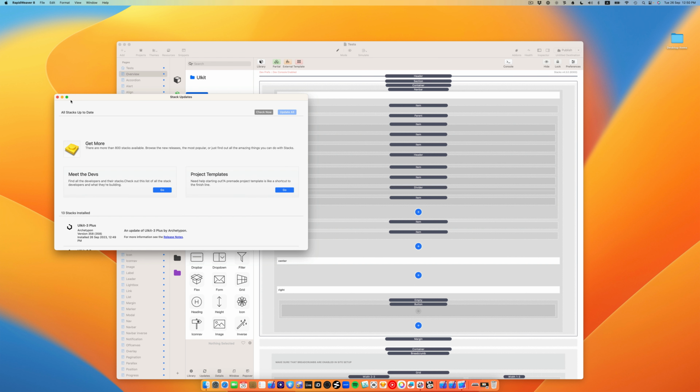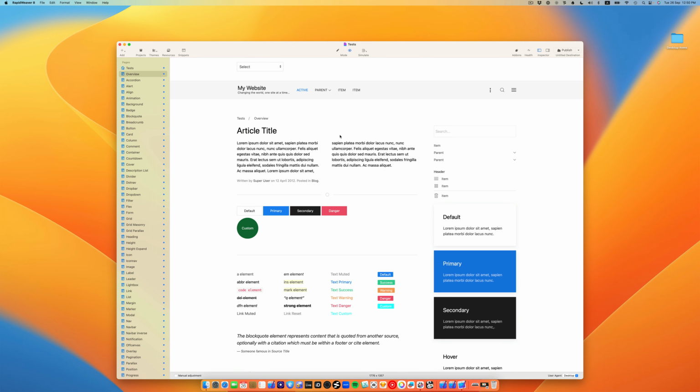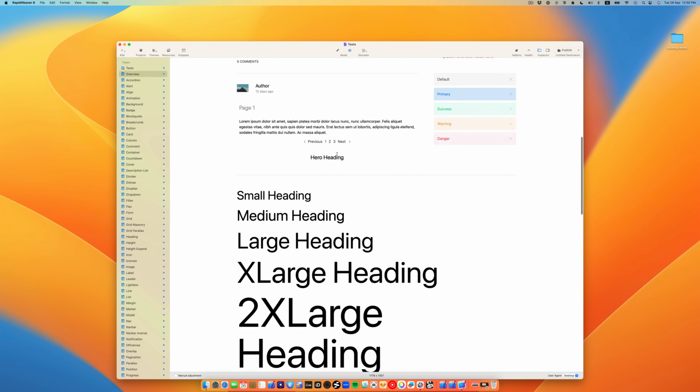Alright, updates are done, and now you are super ready to begin developing pages with UIkit for RapidWeaver.